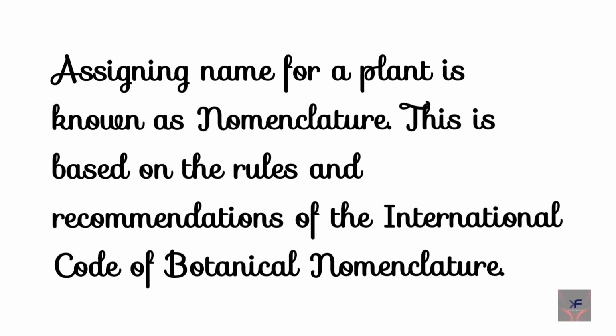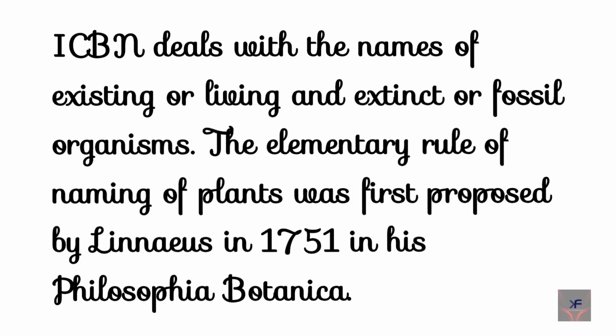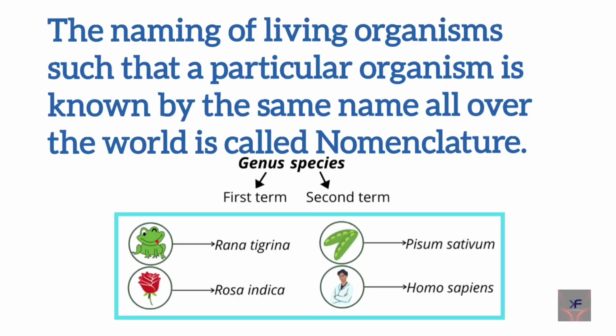Assigning name for a plant is known as nomenclature. This is based on the rules and recommendations of the International Code of Botanical Nomenclature, ICBN, which deals with the names of existing or living and extinct or fossil organisms. The elementary rule of naming of plants was first proposed by Linnaeus in 1751 in his Philosophia Botanica. So nomenclature is the correct option. So, the naming of living organisms such that a particular organism is known by the same name all over the world is called nomenclature.